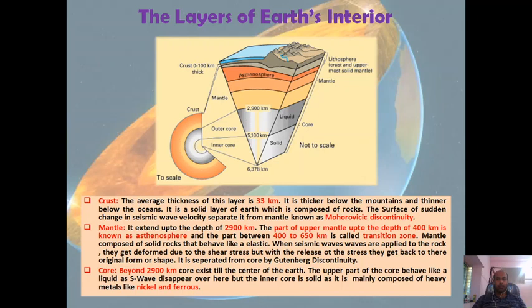The upper part of the core behaves like a liquid. Why? Because S waves disappear over here. But the inner core is solid, as it is mainly composed of heavy metals like nickel and iron.